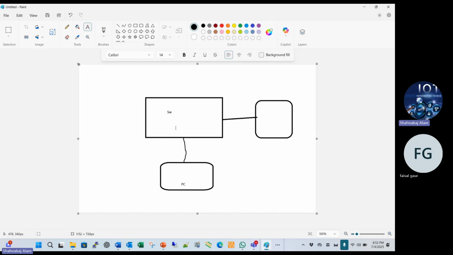Suppose you create separate networks, defining separate categories, such as sales team, management team, and different teams. There are a lot of teams. If we define them separately, we do not get the issue. Otherwise, if we do not create the VLAN on the switch, traffic will become difficult. So that's why we are creating the VLAN on the switch.